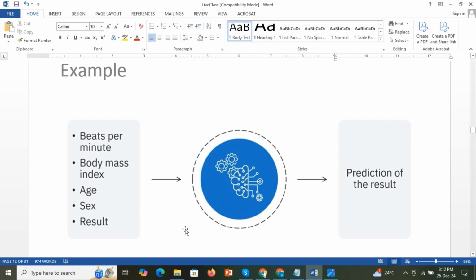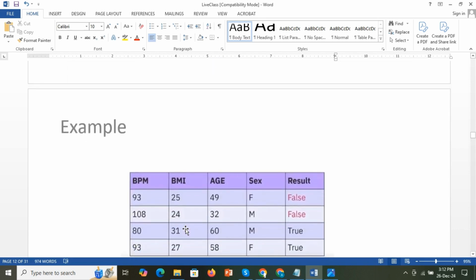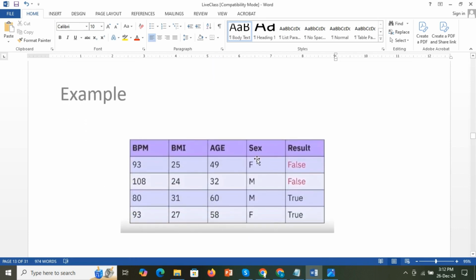I will tell you how it works. First, this is the sample data set. This is a very small sample data set. In real life there will be a lot of data from many different people given for the model to learn. It's very simple, small data. Think of this as one person, and his beats per minute, body mass index, age, and sex are given here.